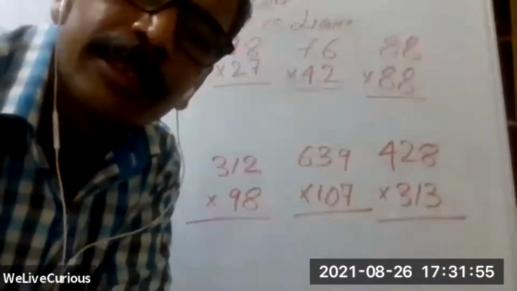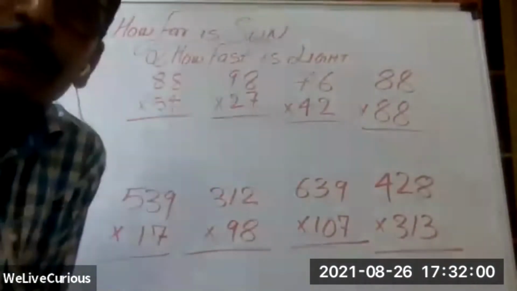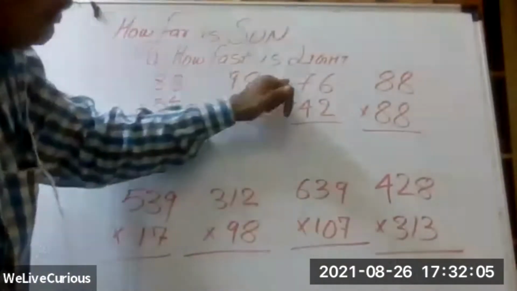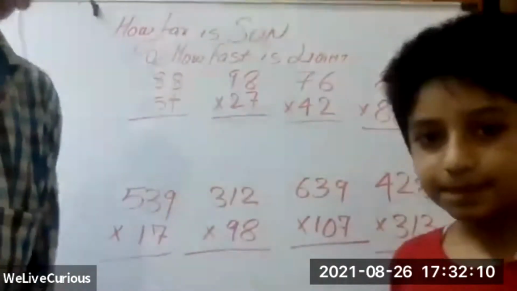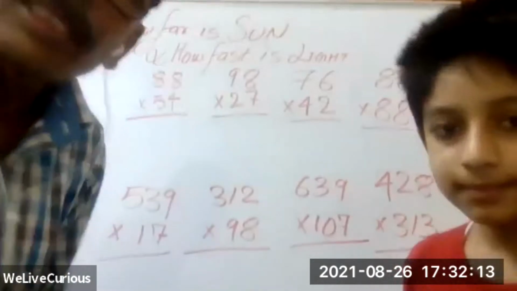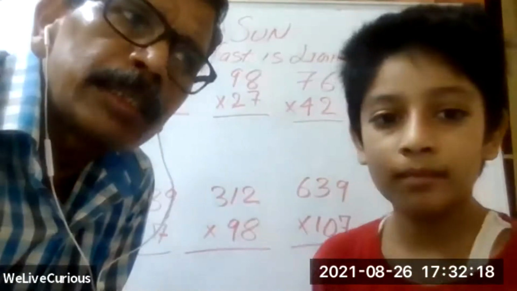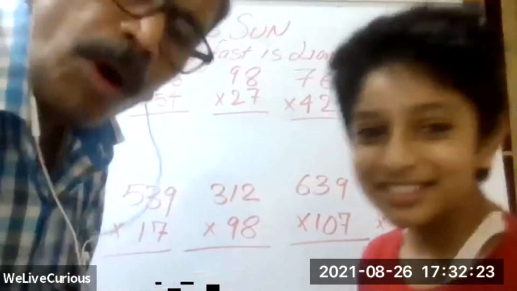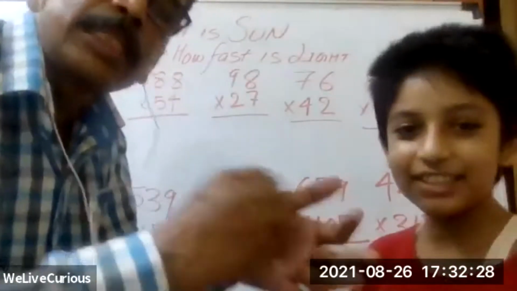Now I have a few questions here. You see here 88 multiply 54. Now we have 98 multiply 27, 76 multiply 42, 88 multiply 88. Now, if we come across this kind of questions, what will be our first instinct? Reach out for a calculator, right? Or at least if not the calculator, we will reach out for pen and paper, right? We will say, yes, sir.